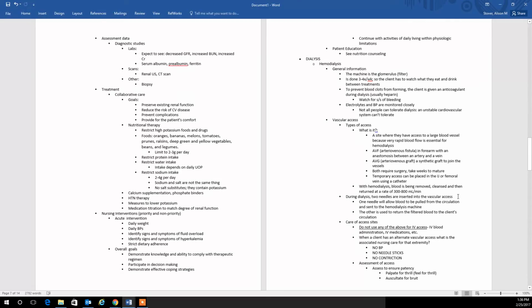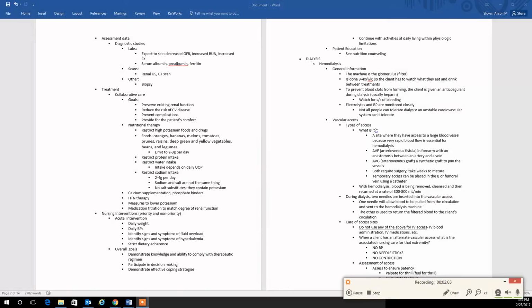Assessment data for labs, you'll draw a GFR, a BUN, a creatinine, albumin, prealbumin. You'll see a decreased GFR, increased BUN and creatinine. You'll probably want to get a renal scan, CT scan, possibly even a biopsy. Treatment: preserve existing renal function, reduce the risk of cardiovascular disease, prevent complications, and provide comfort for the patient.